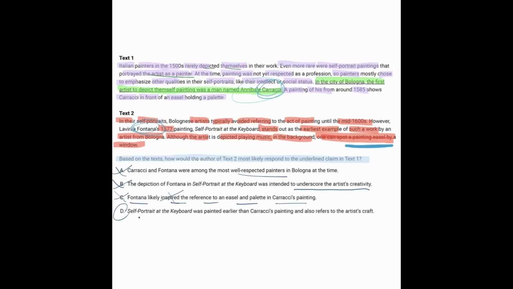And so it has to be D. Self-portrait at the keyboard was painted earlier than Carracci's painting and also refers to the artist's craft. And that is what was mentioned. It's self-portrait at the keyboard. It was earlier, because this is 1577 compared to 1585. And it refers to the artist's craft, which is right here: one can spot a painting easel by a window. So answer choice D is the right answer here.